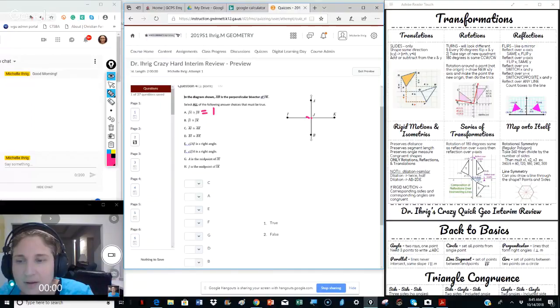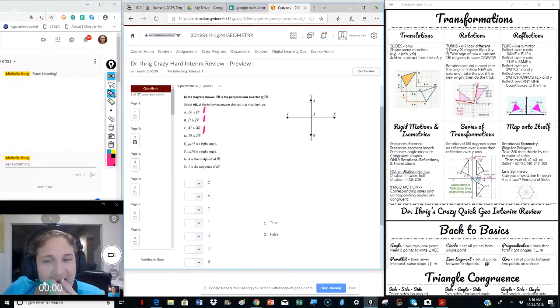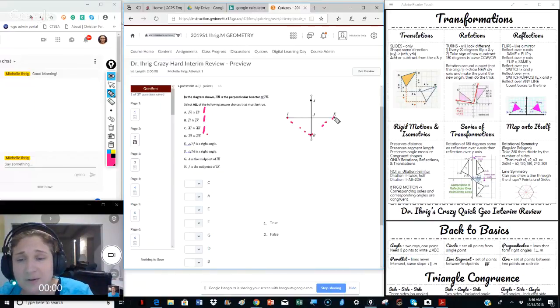Let's see. How am I going to do this? You know, we'll still do that. 1, 1, 1. Okay, BI and BK. Here's BI, here's BK. Again, yep, that is congruent.